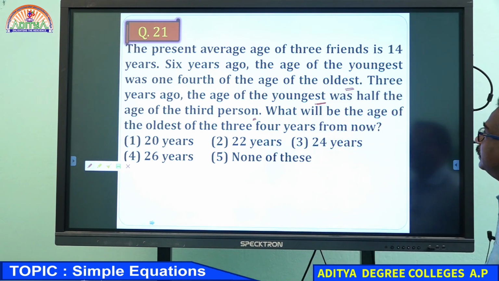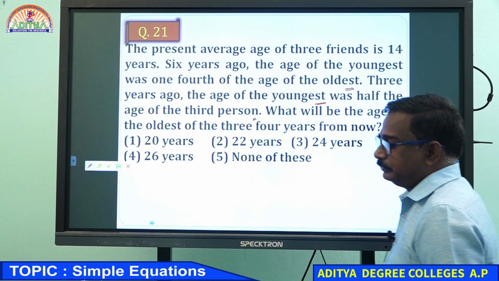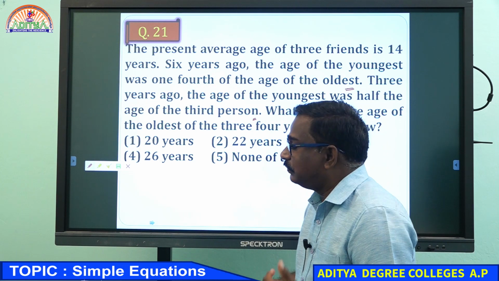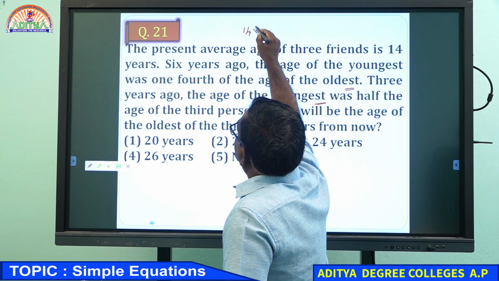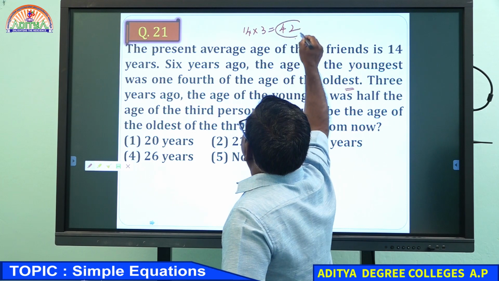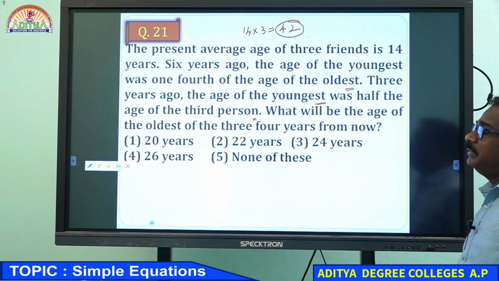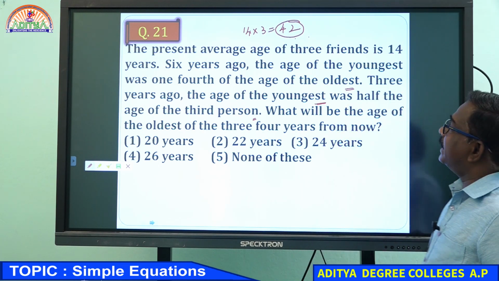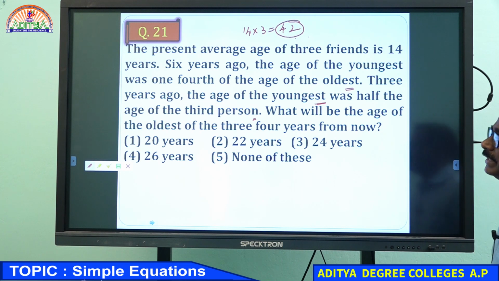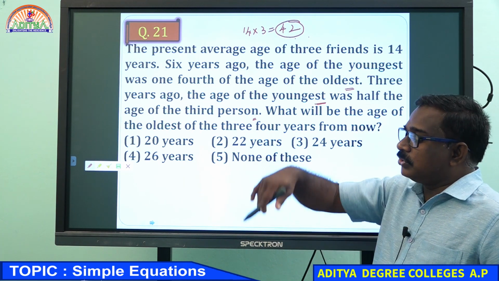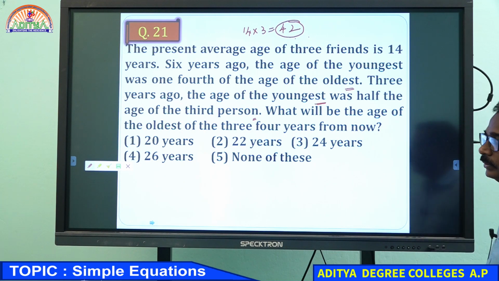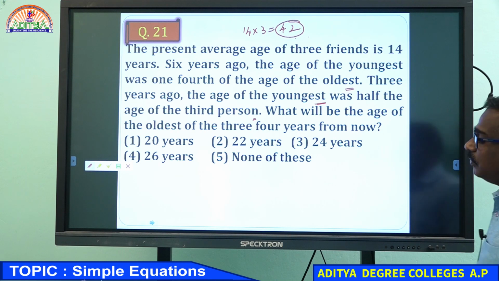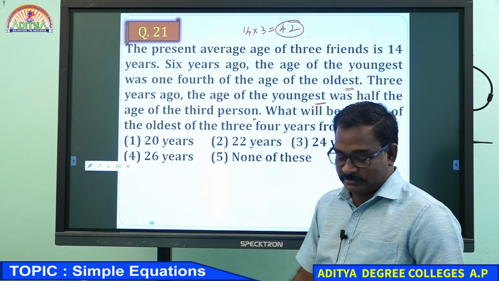The present average age of 3 friends is 14. 3 friends' average age 14 means the sum of the 3 friends' ages is 14 into 3, that is 42. Sum of the 3 friends' ages is 42. 6 years ago means everybody goes back 6 years. 6 years ago the age of the youngest was 1/4 of the age of the oldest. There you will get the answer.